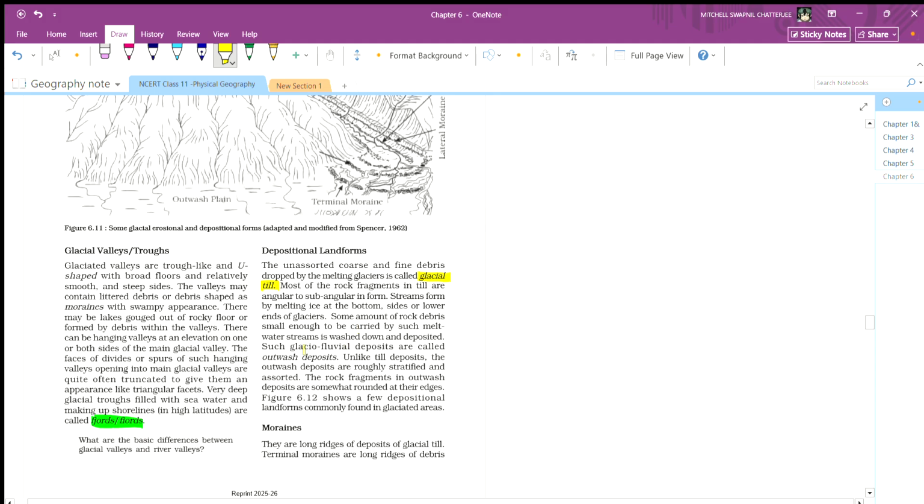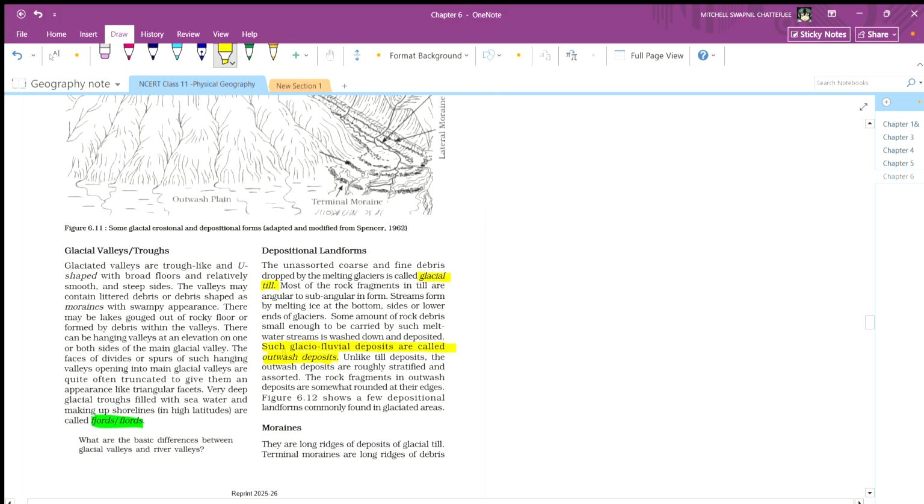Such glaciofluvial deposits are called outwash deposits. What is outwash deposit? The rock debris that got carried down or washed down by the water stream of the glacier.